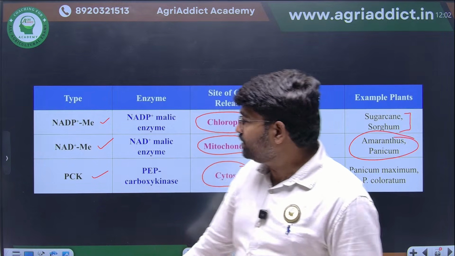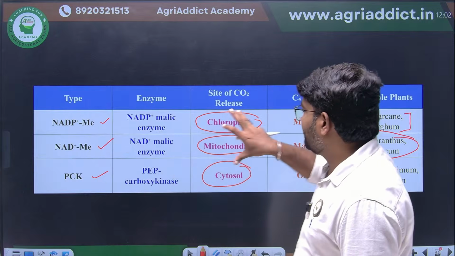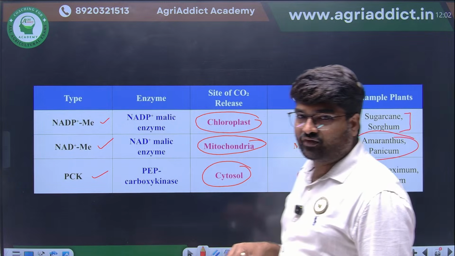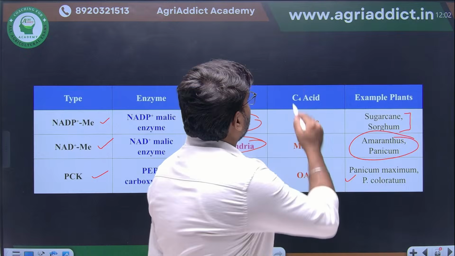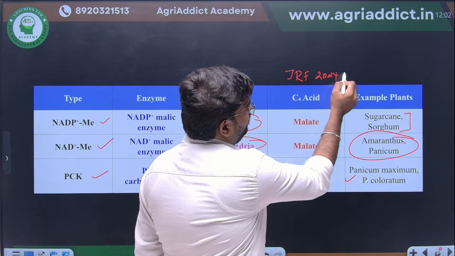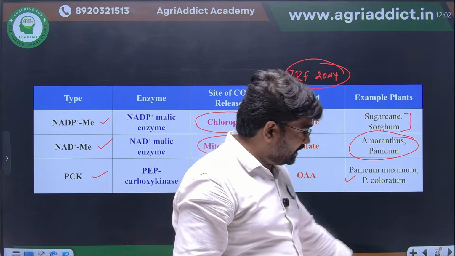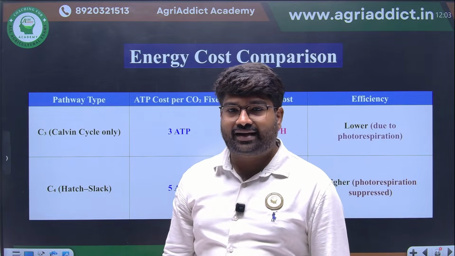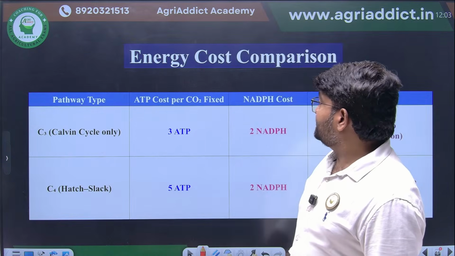You just have to remember the different types, where the site of CO2 release will happen, and an example plant. From here they have asked a question in JRF 2024, which was one of the difficult question papers. Okay, clear? I hope this is clear for everyone.